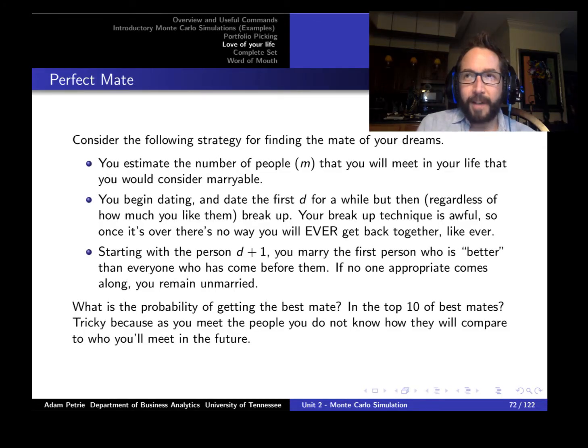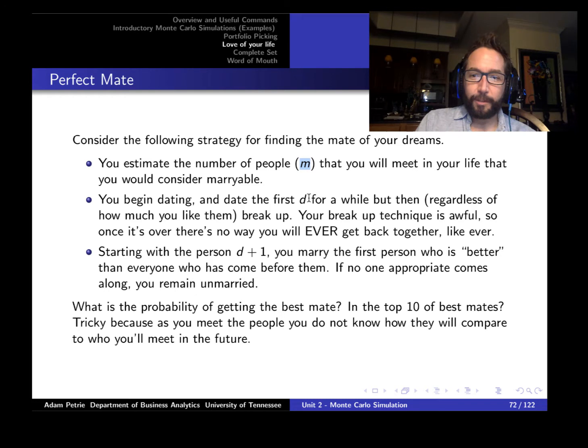Now, a little bit of terminology here. We're going to come up with a number ahead of time that represents the total number of suitable spouses that we'll run into over the course of our life. Now, this will be a guess that's personalized for you. We can represent this just as the letter M. And for some people, that might be relatively high. You might be really compatible with a lot of people. For some people, M might be relatively low. It's relatively hard for you to find a person that you're super compatible with here. So M is a number that we'll fix ahead of time for this simulation. It might vary from person to person.